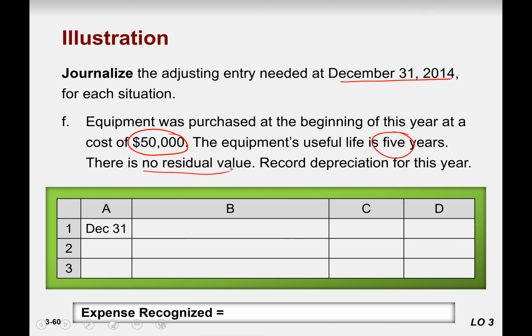So what would be the straight line method? Simply divide the cost minus the salvage value or residual value by the number of years. So in this case, we have 10,000. How much have we consumed of this equipment? 10,000. So 10,000 is our depreciation. So how are we going to record it? Answer this. What should be the entry?